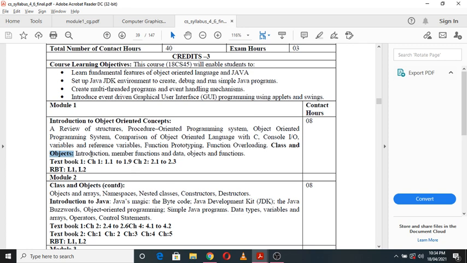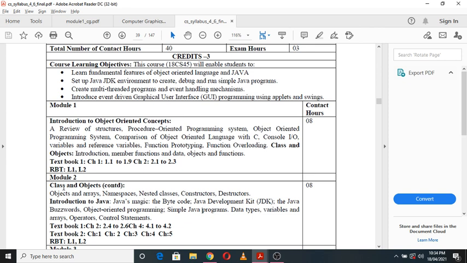So in this module you are going to understand the introduction of class and object with some basics, or basic programming and all, or basic functions, then member functions and data, then objects and functions, right? So actually here class is like a function, whereas objects are like the data variables, we can say, right? So this first module is completely about the introductory part of object oriented concepts, right?